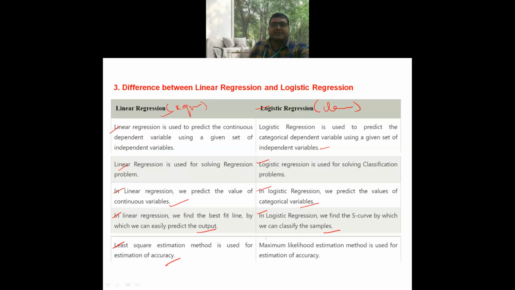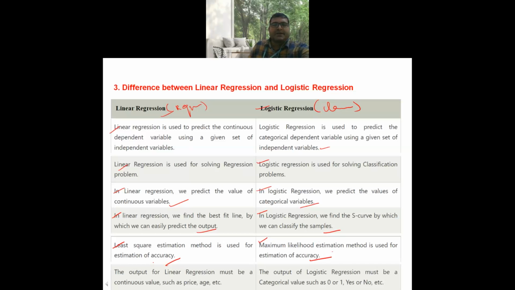In case of logistic regression, the maximum likelihood estimation method is used for estimation of accuracy. The output for linear regression must be a continuous value such as price, age, etc. The output of logistic regression must be categorical data such as 0, 1, yes, no, etc.